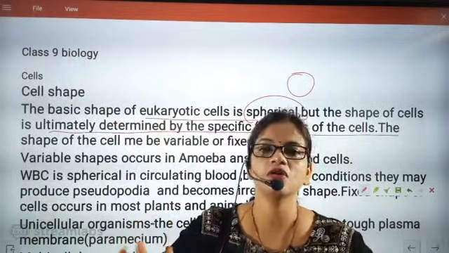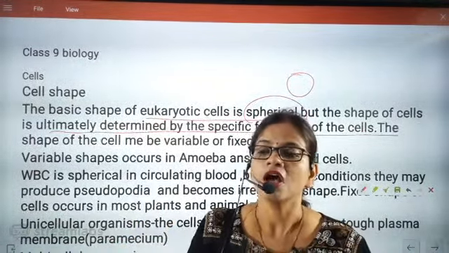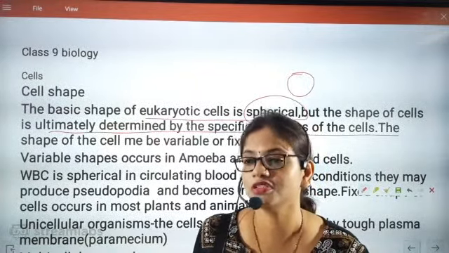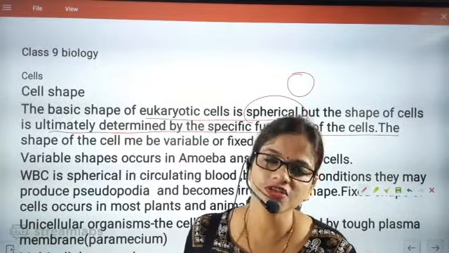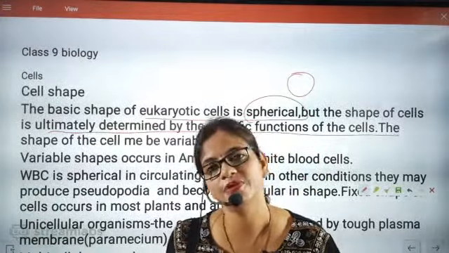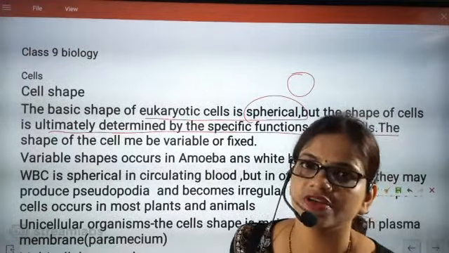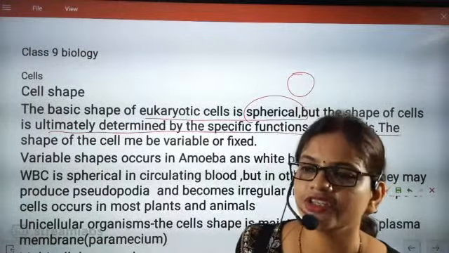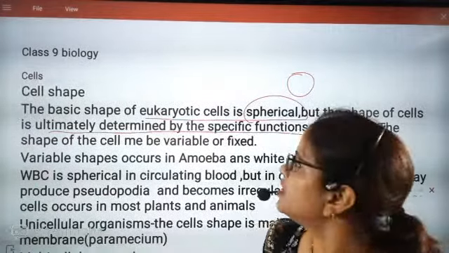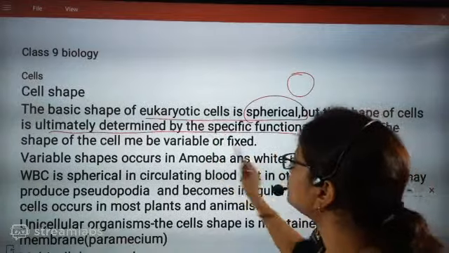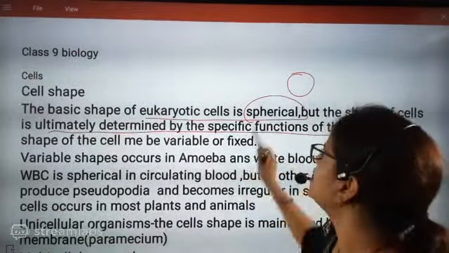Look alike means they are not looking the same, because according to its function, just 1 minute, the sound box is crying. According to its function, beta, definitely the shape will be changing. Its shape will be changing according to its function. So here you understand ultimately the specific function, what function the cell is performing.